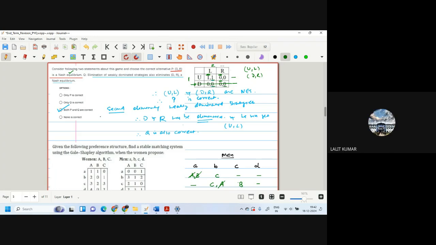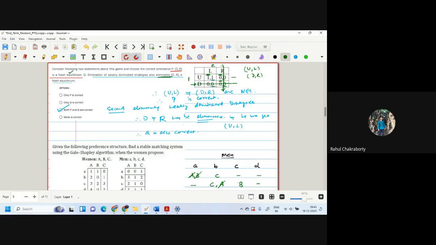Now, and then we eliminate the weakly dominated strategy of 2. So DR will get eliminated here. So this statement 2 is also correct, that elimination of weakly dominated strategies also eliminates DR.